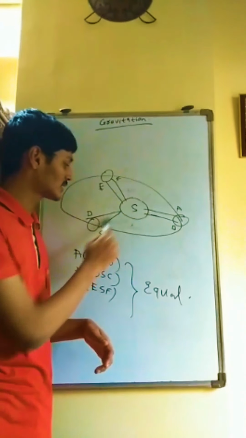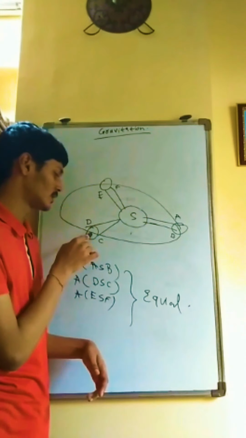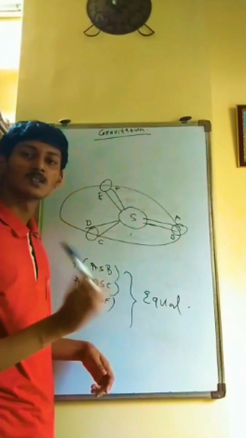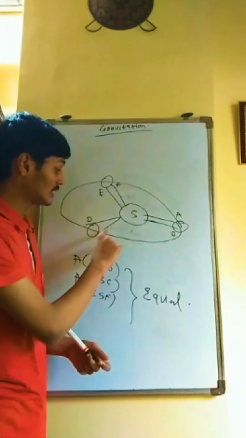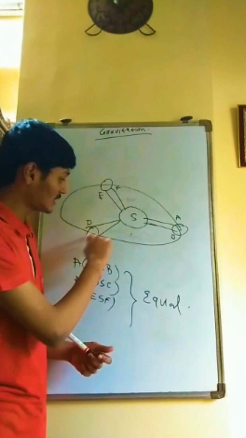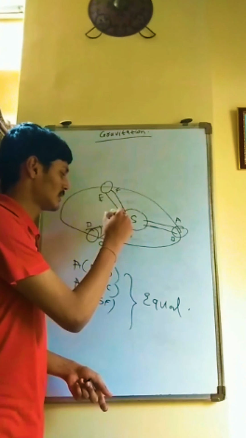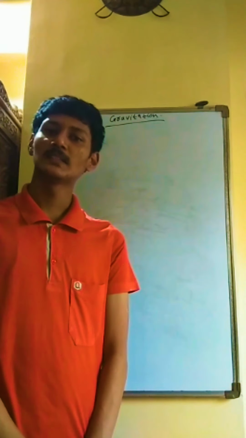And if you draw a vector like this to join the center, sun, and the planet at a certain point, it will have an equal distance. So this is Kepler's second law. So what does Kepler's second law state? The line joining the planet and the sun sweeps equal area in equal interval of time. Kepler's third law. Now let us see the statement.